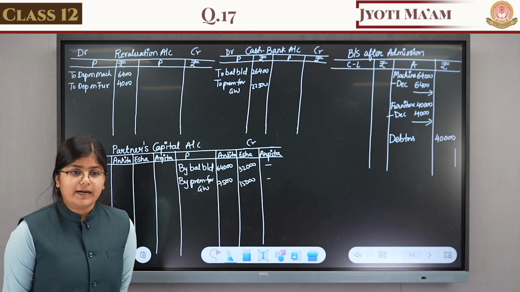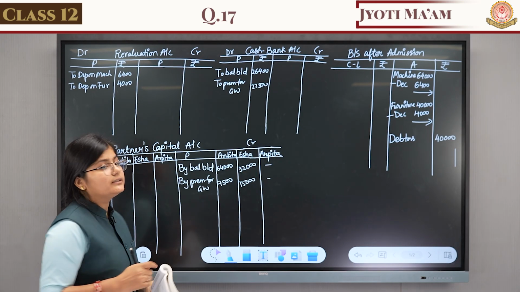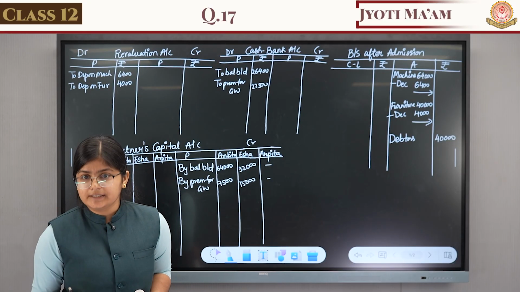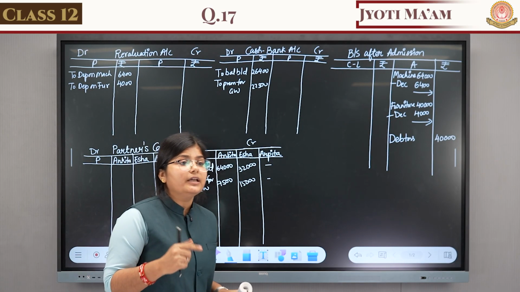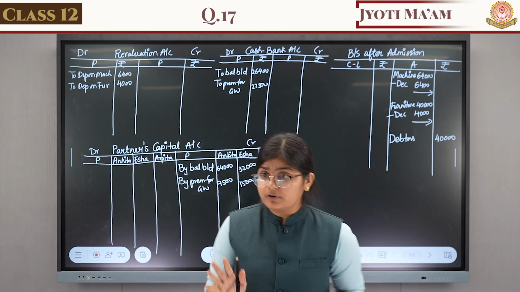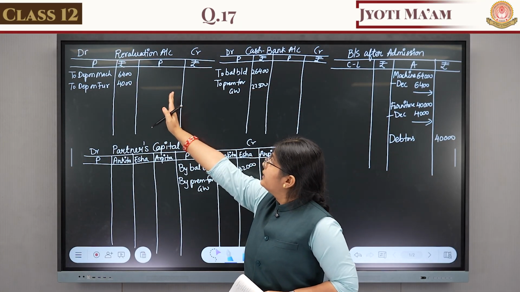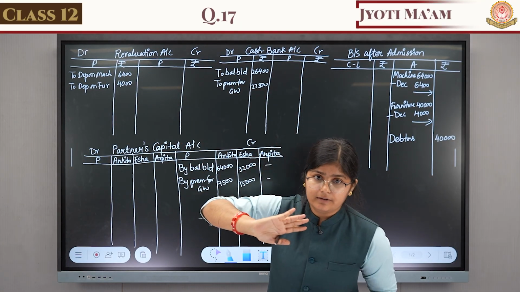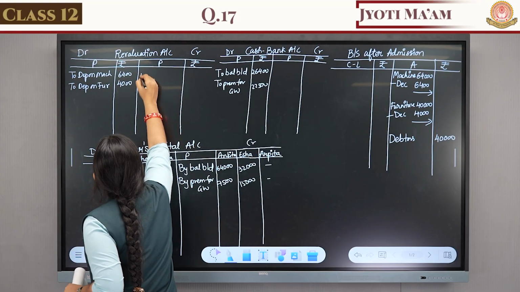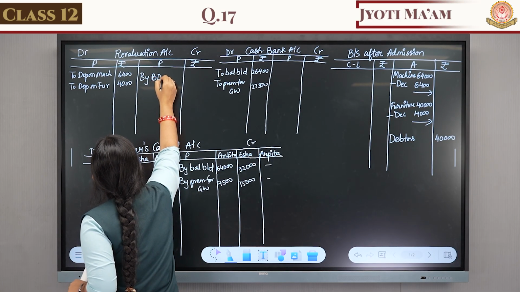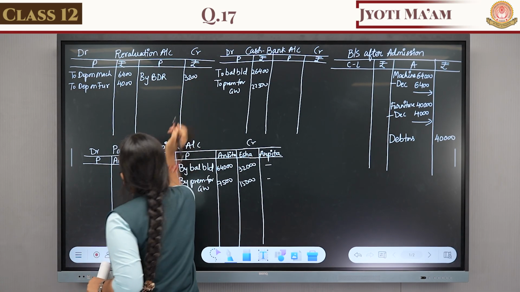Revaluation account, credit side, because it is a provision against an asset. It is not created from the profit. Therefore it is to be written on the revaluation credit side, by BDR 3,200.